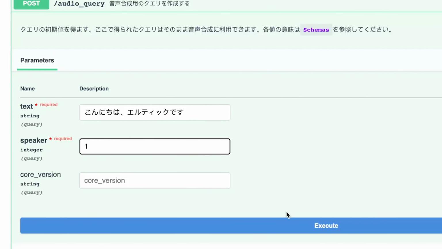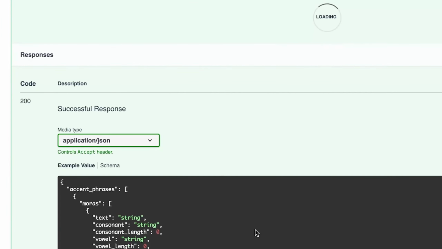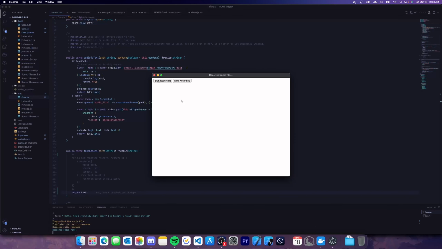And with that out of the way, the last bit was actually translating the text into Japanese. VoiceFox is really funky and only takes in kanji, so a translator is really necessary unless you want VoiceFox to output this.